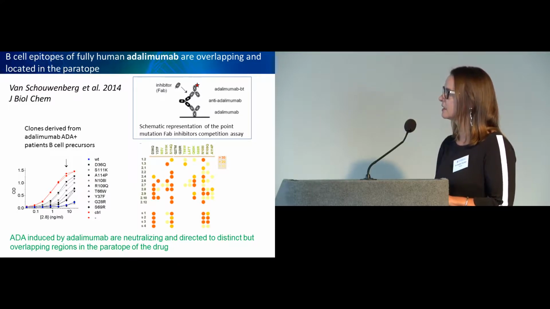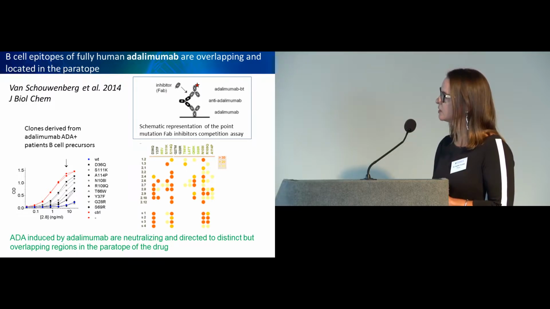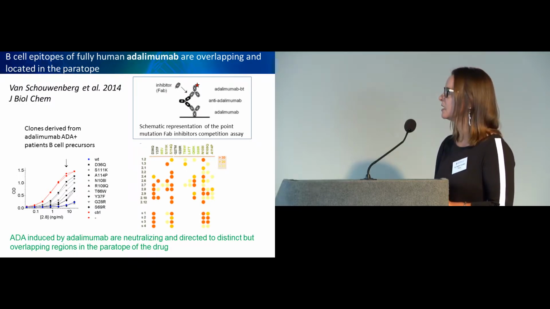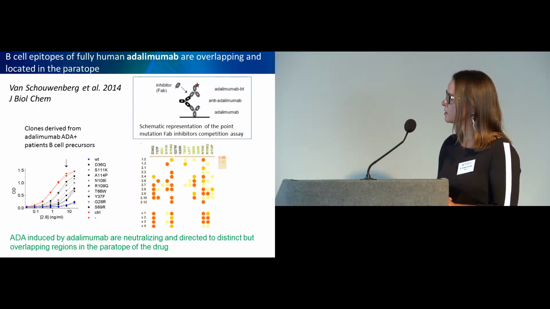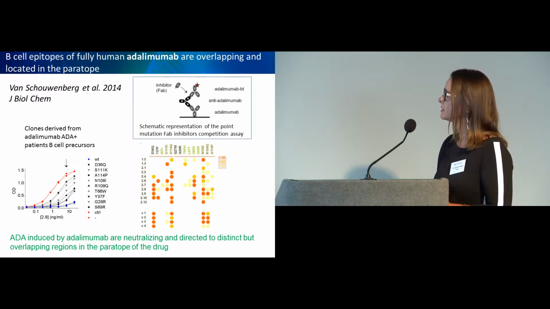So there is this other piece of work looking at adalimumab. In this case, Van Schuvenberg and colleagues derived clones from the B-cell precursors isolated from patients treated with adalimumab that were ADA positive. Again, they looked at the capacity of these clones to recognize different versions of adalimumab.